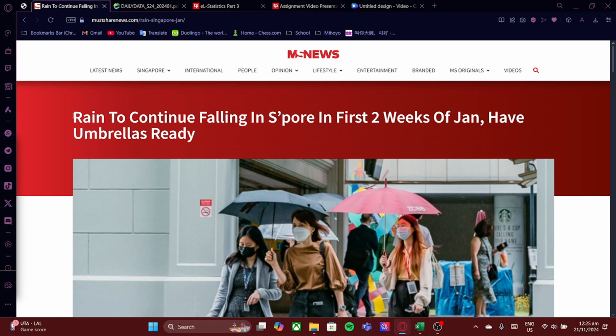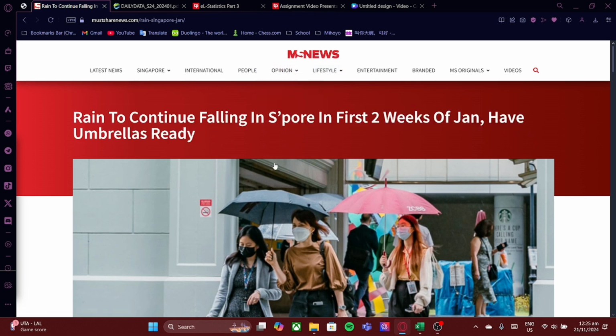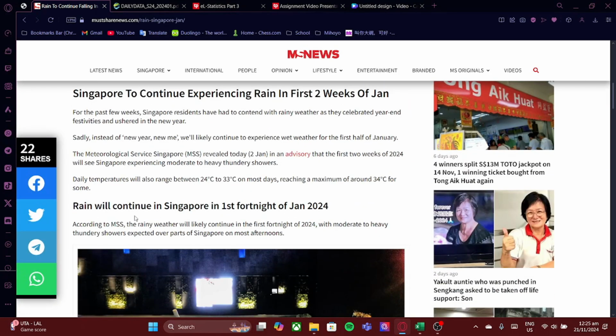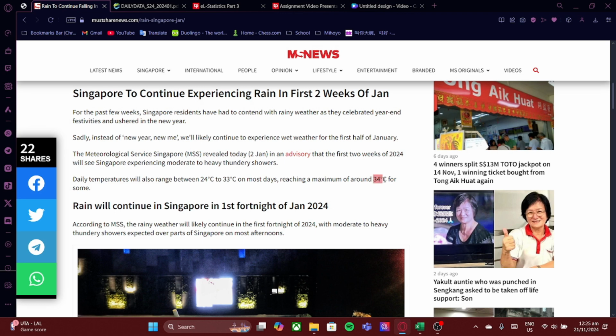So to start off, I came across this article talking about Singapore experiencing a lot of rain in January of this year. The article also mentioned daily temperatures will range between 24 to 33 degrees Celsius, reaching a maximum temperature of around 34 degrees Celsius.